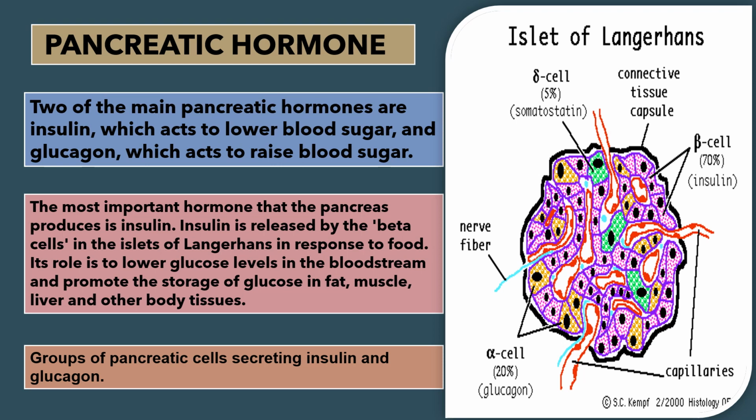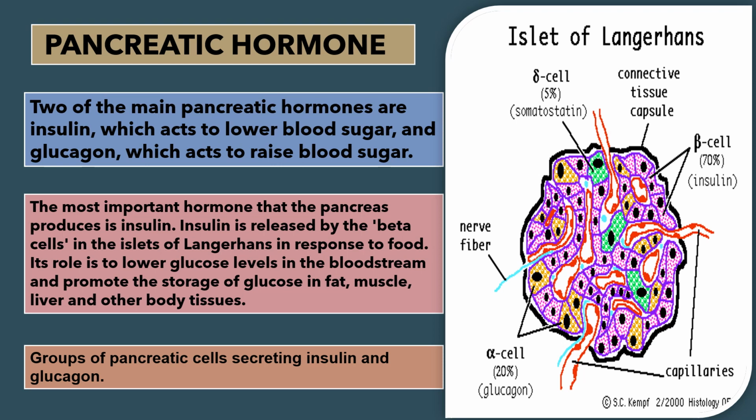Now see the diagram here. Within the islets of Langerhans, 20% alpha cells which secrete glucagon, the yellow colored cells, 70% beta cells, the pink colored cells which secrete insulin, 5% delta cells, the green colored cells which secrete somatostatin. Apart from this, connective tissue has been shown in the diagram: the capsule, the black colored portion or outer covering, capillaries, the red colored portion, and nerve fiber, the light blue colored portion.